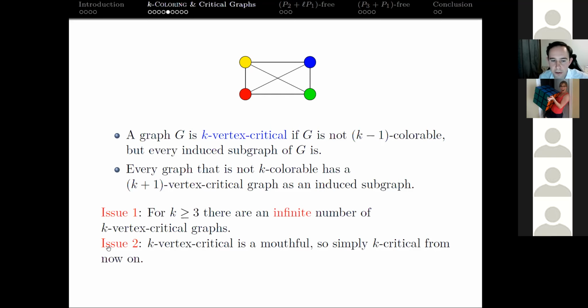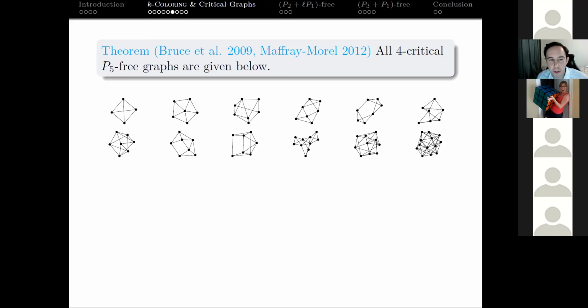But the idea here is maybe just like in the decision problem, if we restrict the input graphs, right? So do we maybe have families where there are not an infinite number of k-vertex critical graphs? Maybe there's only finitely many. And we turn back to our trusty family of P5 free graphs, and we get a result.